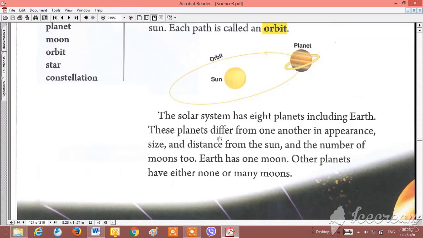We have here that the solar system has 8 planets, including Earth. These planets are different from one another in appearance, size, and distance from the sun.